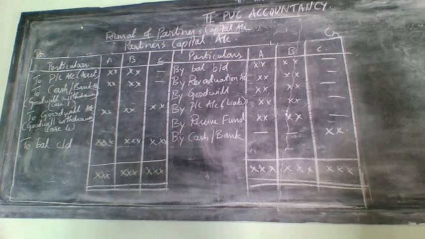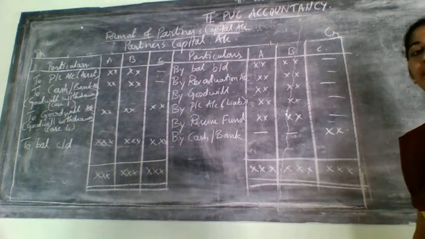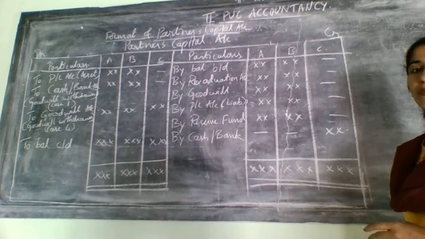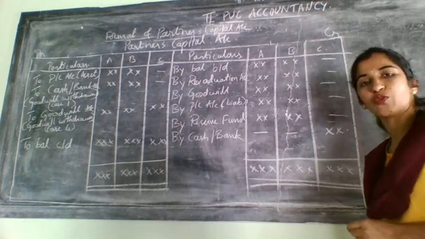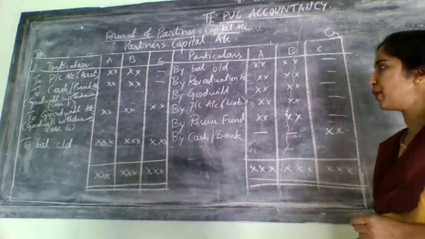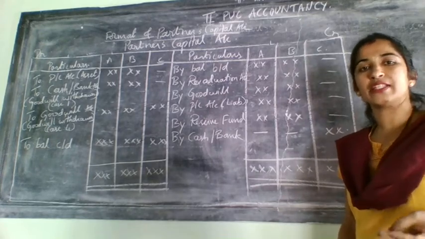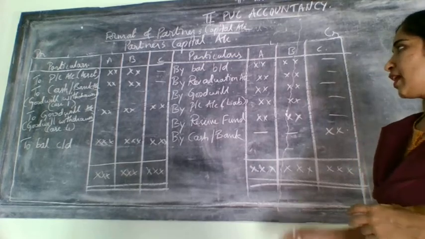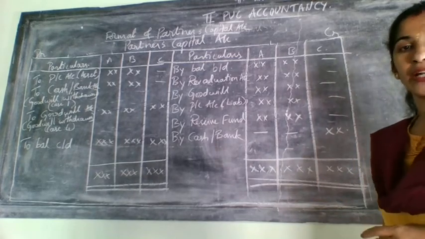First step is revaluation account. Yesterday I told you it is the account prepared to revalue the assets and liabilities of the firm at the time of admission, retirement and death of a partner. Now at the time of admission some more adjustments related to old partners you need to do. Why? Because the profits were earned only by the old partners, and they are responsible for that profit.